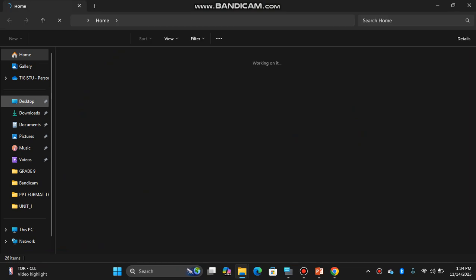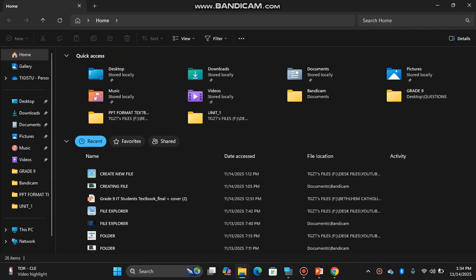Here on the left side, there are navigation paths. Under the Home tab in Windows 10, there is a New Folder option around here, but I'm using Windows 11, where a plus sign New is there. I can click here, click on the plus sign, then choose New Folder. The other way is to right-click on a blank space.